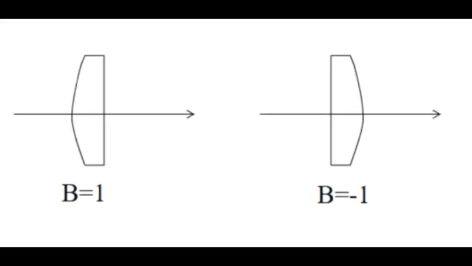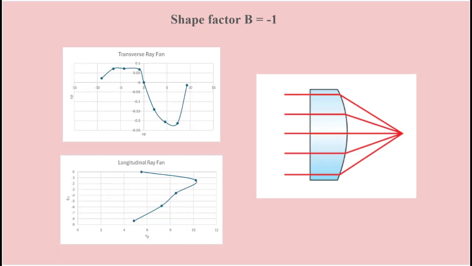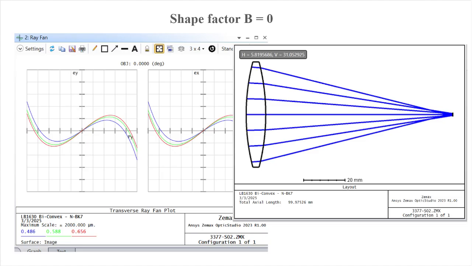The plano-convex lens has a shape factor of plus or minus 1. When oriented with the convex side facing the incoming beam, b equals 1, this shape minimizes spherical aberration because it reduces the deviation between paraxial and marginal rays. However, flipping it with the plano side first worsens spherical aberration. A biconvex lens has a shape factor of 0 and balances ray refraction, reducing spherical aberration.